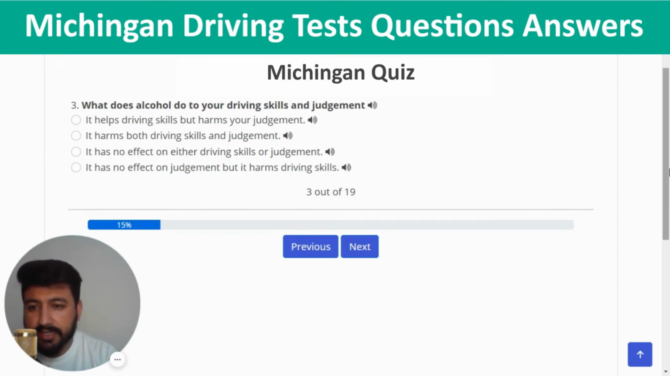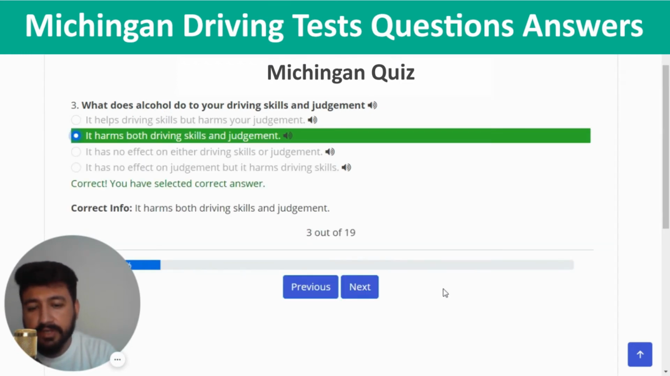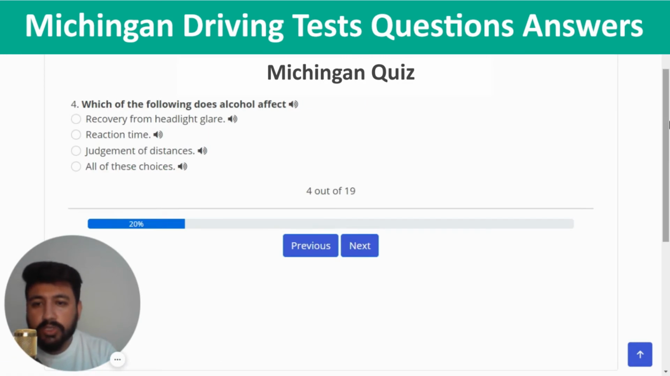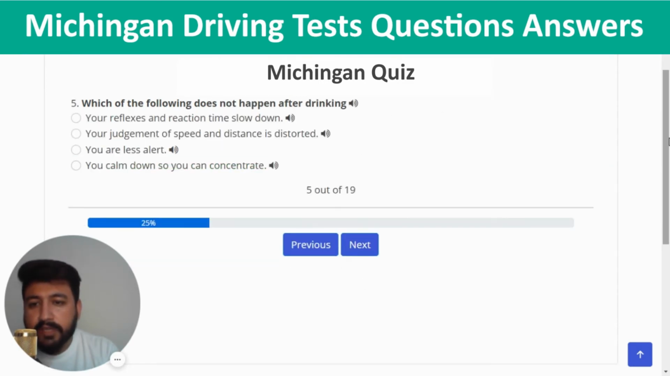The third question is what does alcohol do to your driving skills and judgment? The right answer is it harms both driving skills and judgment. This is the right one, and we will move to the next. The fourth question is which of the following does alcohol affect? So the right answer is all of these choices. So I'm going to click on the last option. Which of the following does not happen after drinking? So the right answer is you calm down so you can concentrate. So I'm going to click on the last option.